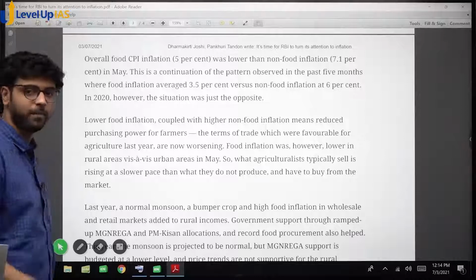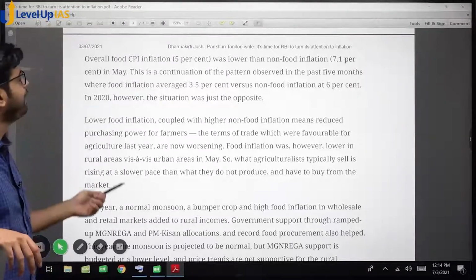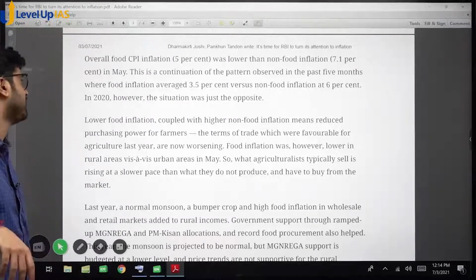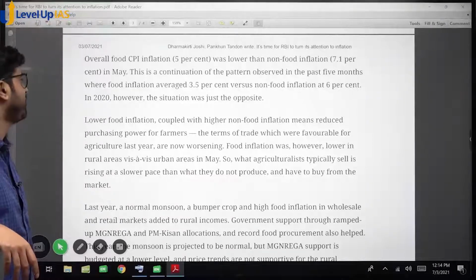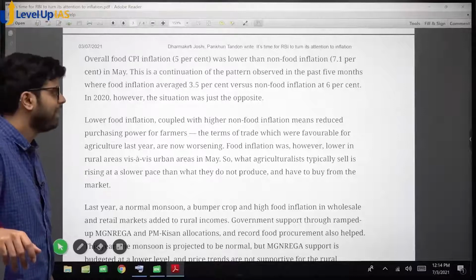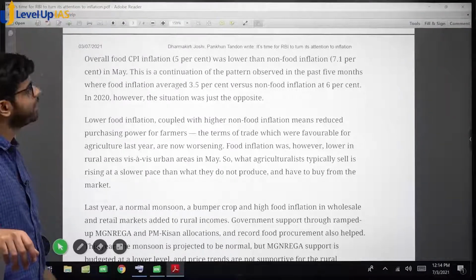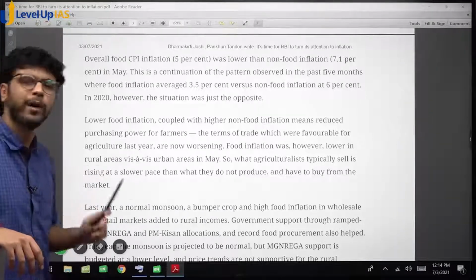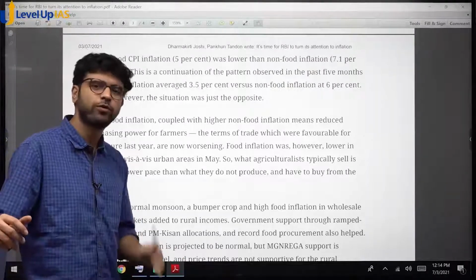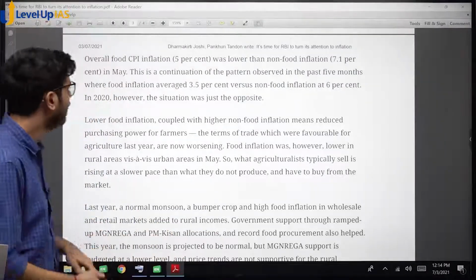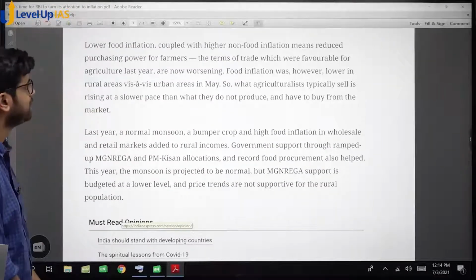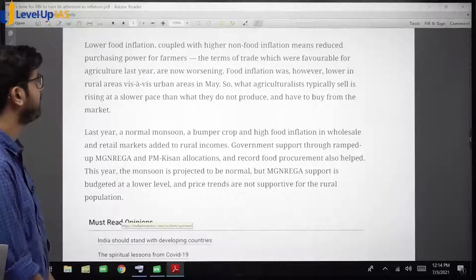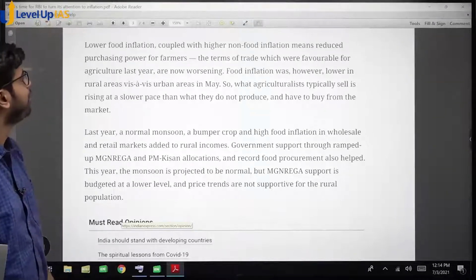Overall food CPI, remember I told you food CPI inflation was lower than non-food inflation. Okay? This is a continuation of the pattern observed in the last 5 months, where food inflation averaged 3.5% and non-food was 6%. In 2020, however, the situation was opposite because 2020 disrupted everything. It disrupted food supply chains and everything. So we had food inflation higher in that year. Lower food inflation coupled with higher non-food inflation means reduced purchasing power for farmers.